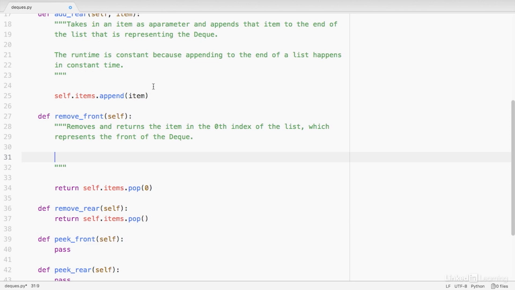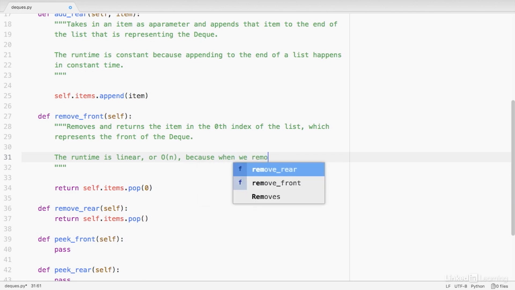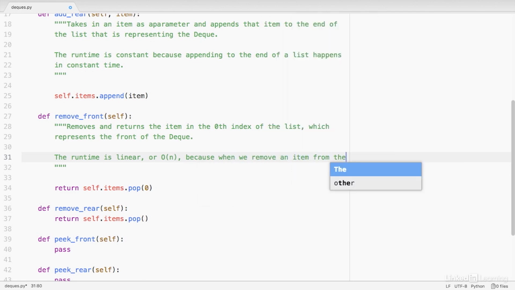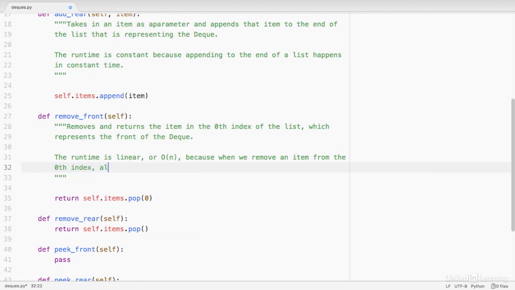Let's make a note about that. The runtime is linear, or O of n, because when we remove an item from the 0th index, all the other items have to shift one index to the left.